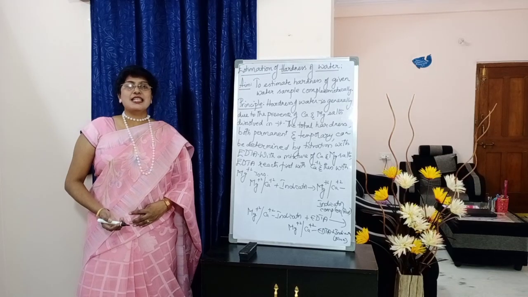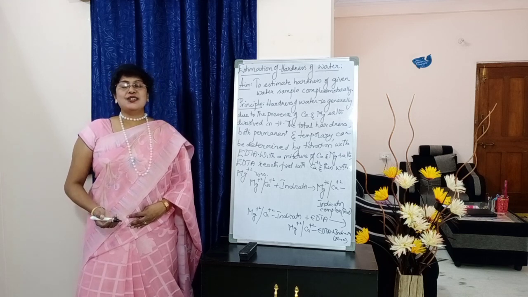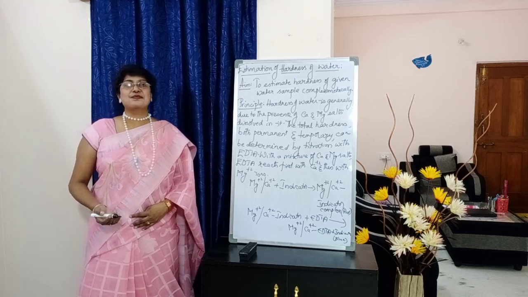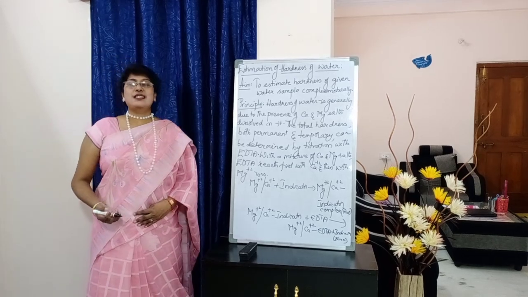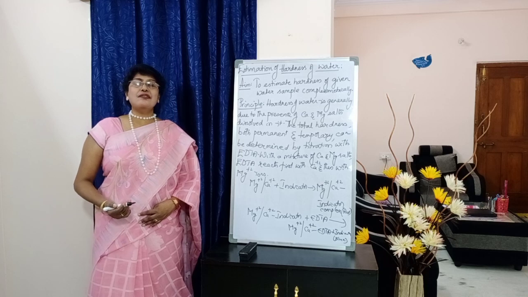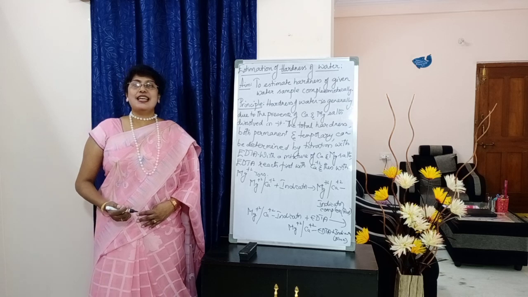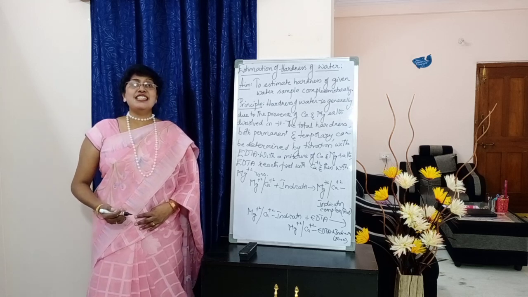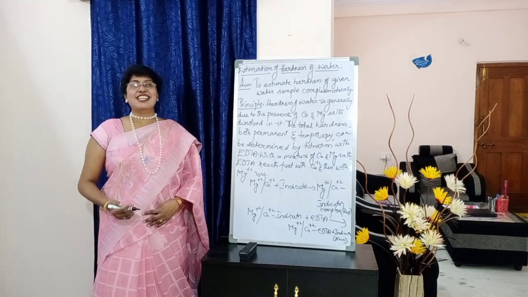Ready? Take a fresh new page and put the heading, students, estimation of hardness of water. As we all know, we begin with the aim of the experiment. Put the side heading aim. Write down: to estimate hardness of the given water sample complexometrically. What is the aim of this experiment, students? To estimate the hardness of the given water sample complexometrically.